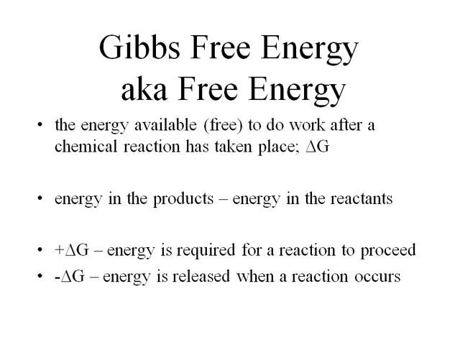Gibbs free energy, sometimes just called free energy, is the amount of energy released and therefore available to do work when a reaction takes place. It's calculated by subtracting the energy in the reactants from the energy in the products. If the amount of energy in the products is greater, additional energy must be added for the reaction to occur. If the amount of energy in the reactants is greater, energy will be released when the reaction takes place.